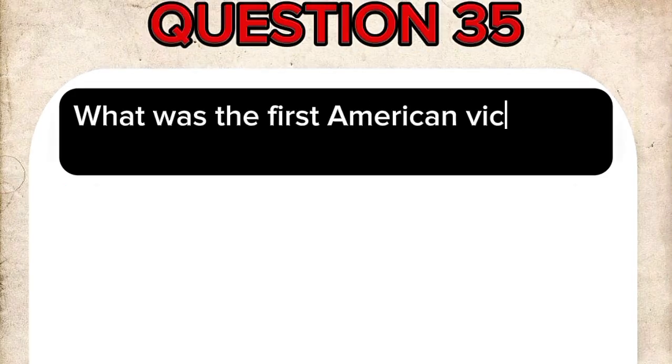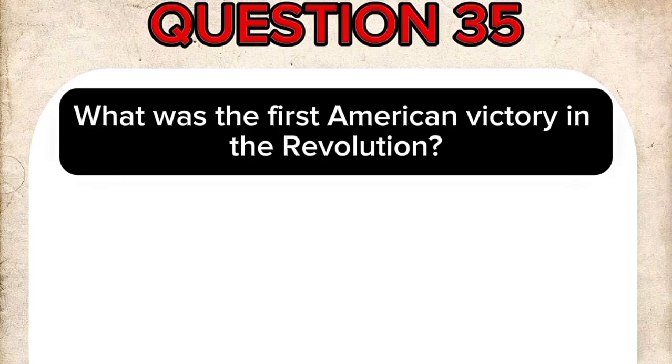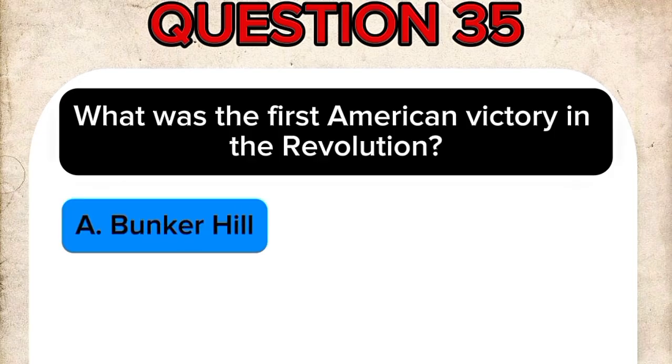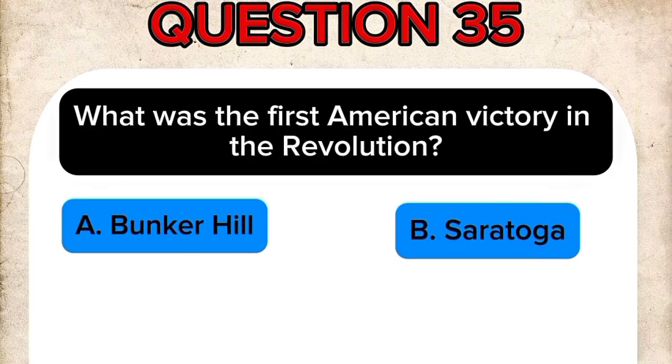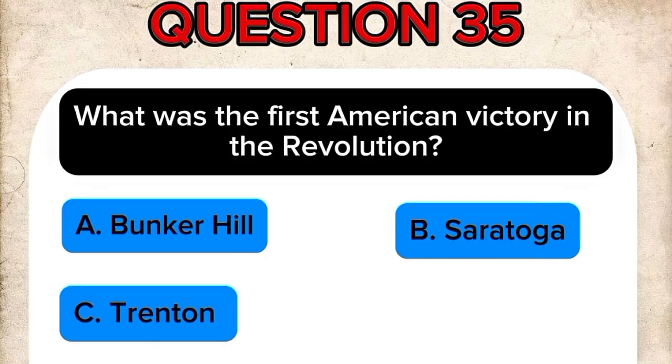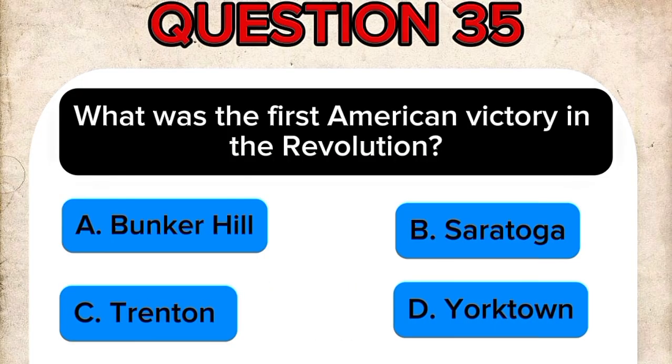Question 35. What was the first American victory in the Revolution? A. Bunker Hill. B. Saratoga. C. Trenton. D. Yorktown.